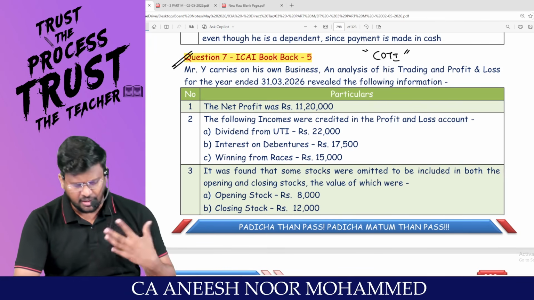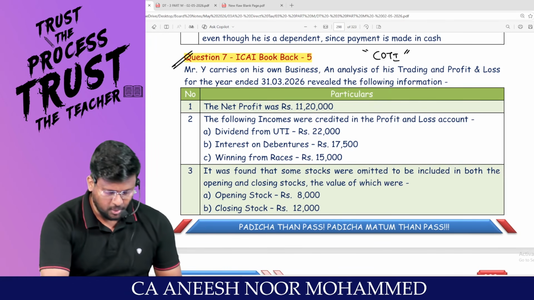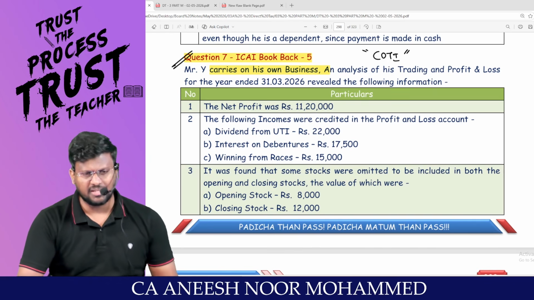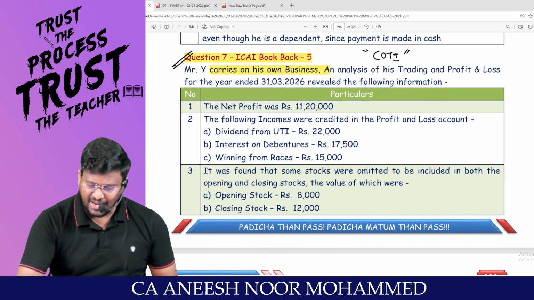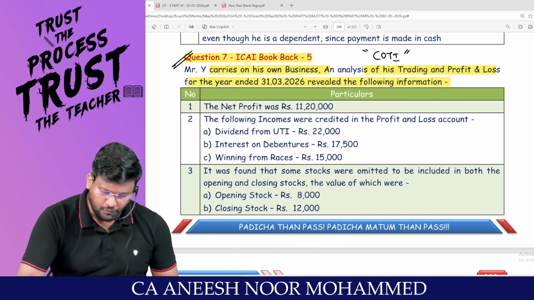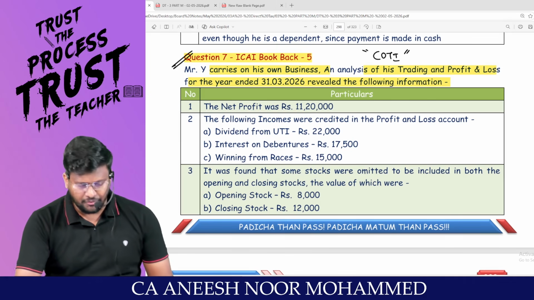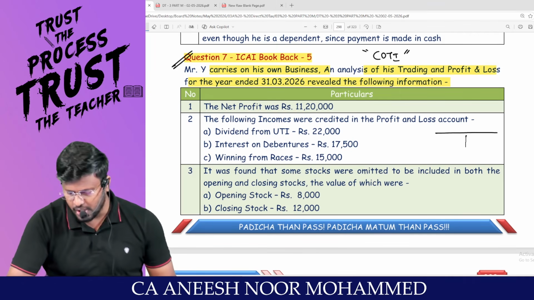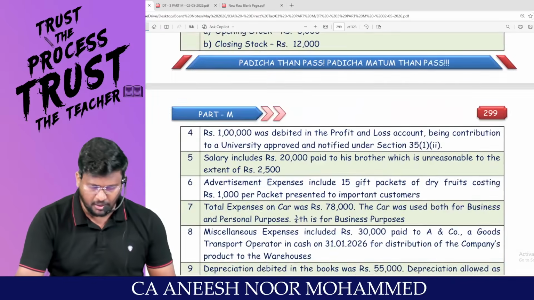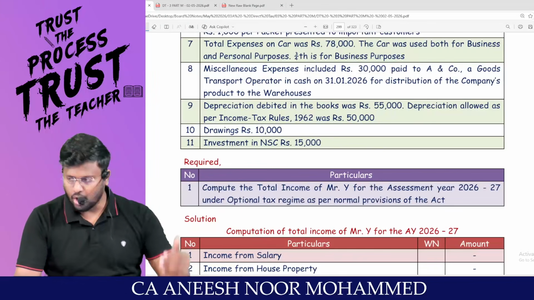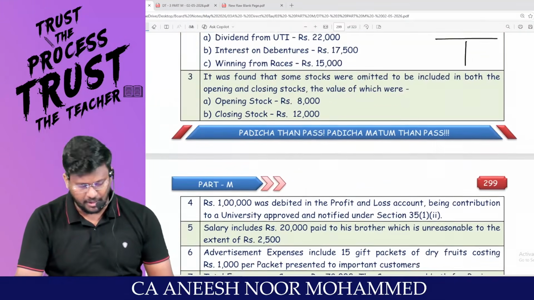This question is a little different. Mr. Y carries on his own business. That means PGBP. An analysis of his trading and P&L account for the year ended 31/3/2026 revealed the following. Instead of giving the profit and loss account in T-shaped format, they have given the P&L account in the normal particular statement format.